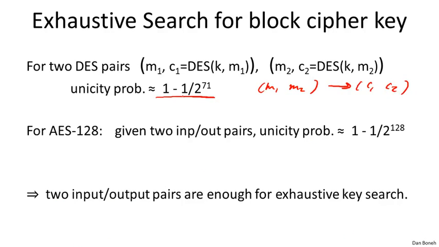Given two pairs, it's very, very likely that only one key will map this pair of messages to this pair of ciphertexts, and as a result, again, we can ask, find me that unique key. By the way, the same is true for AES. If you look at AES-128, given just two input-output pairs, there's only one key with very high probability. So now we can pose the exhaustive search problem.